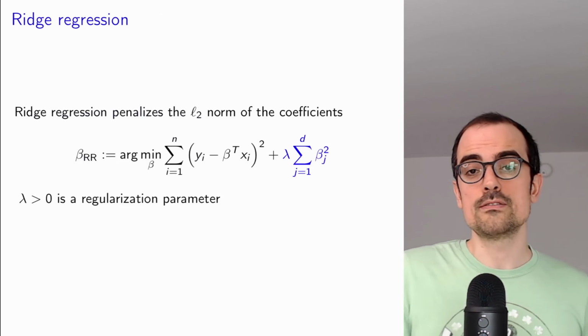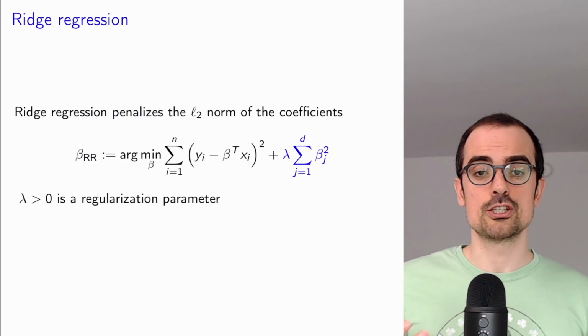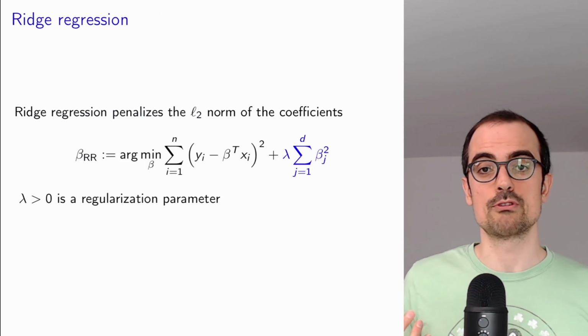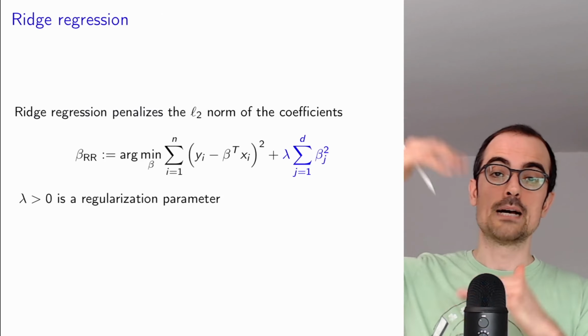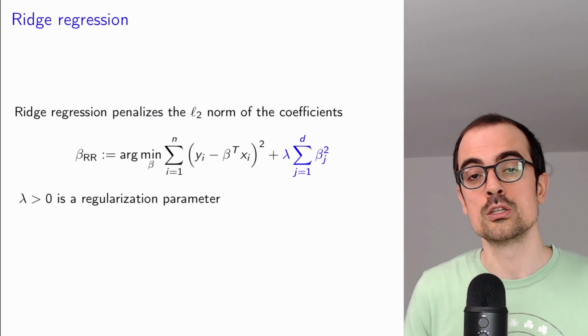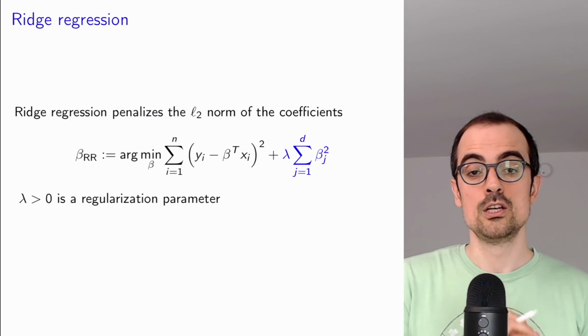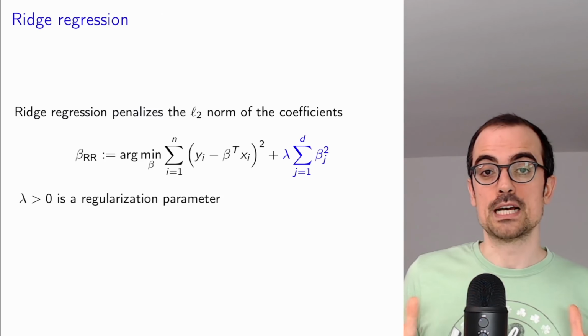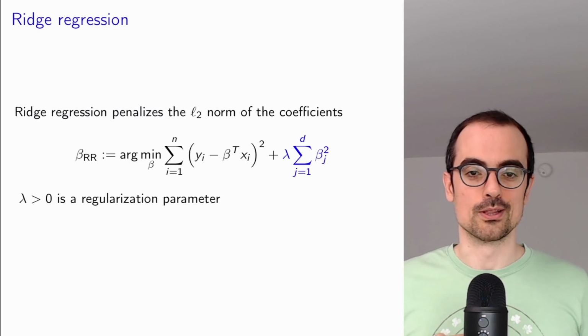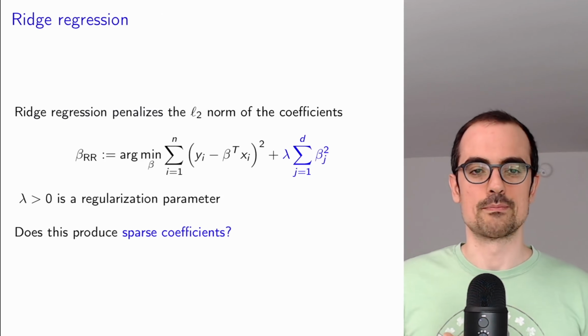We could think of applying ridge regression to this problem because we saw that ridge regression is good at controlling the noise amplification that occurs when you have small training sets. So we could just apply it and see if that yields a sparse model that only depends on a small number of features.